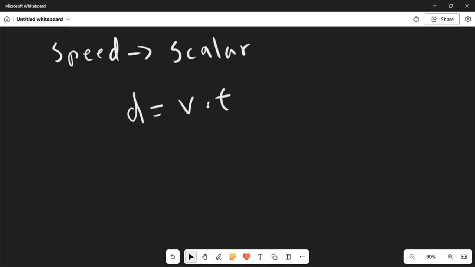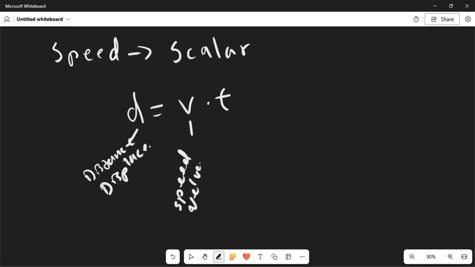So this is either distance or displacement, this is speed or velocity, and this is just time. So let's have an example.